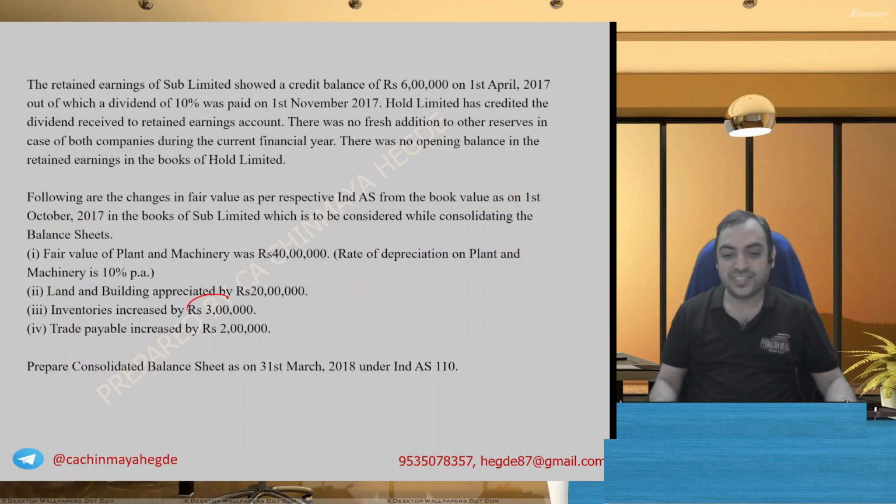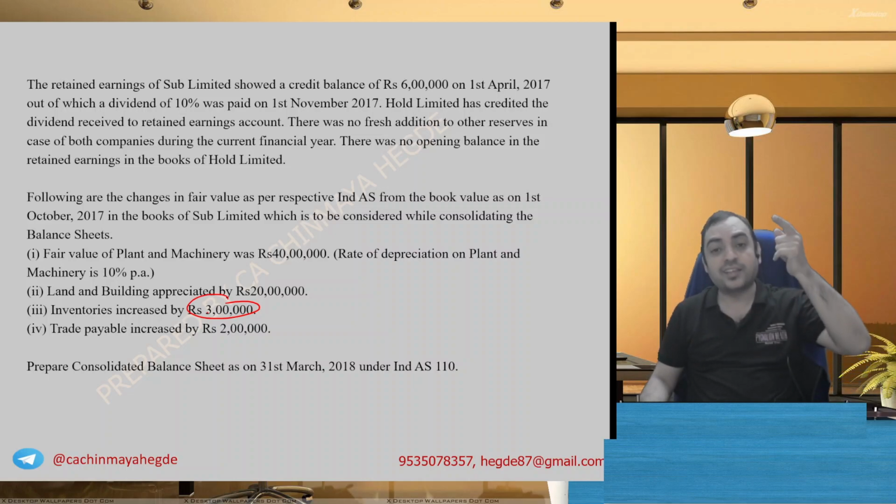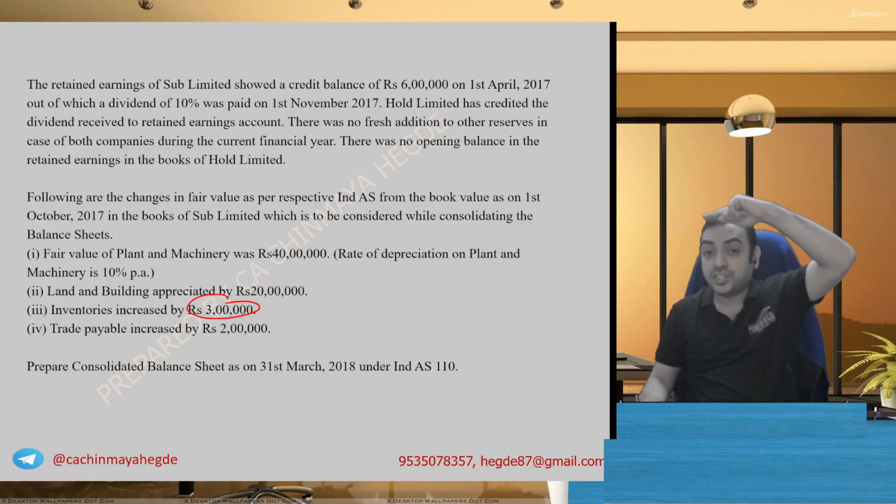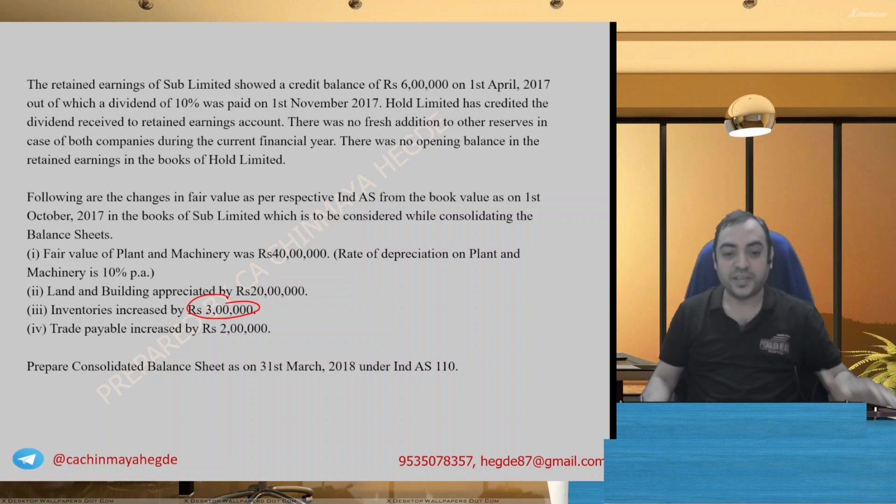Inventory increased by 3 lakh. This will be, of course, again a fair value adjustment, and it will be pre-acquisition. So when we prepare the consolidated balance sheet, the incremental amount of 3 lakh will get added to the stock, to the inventory.